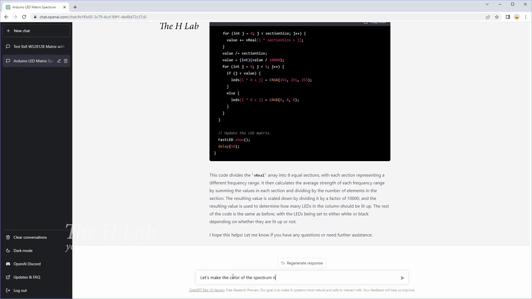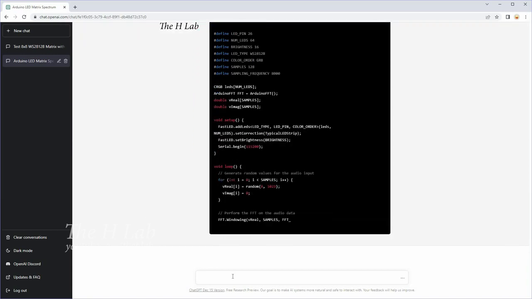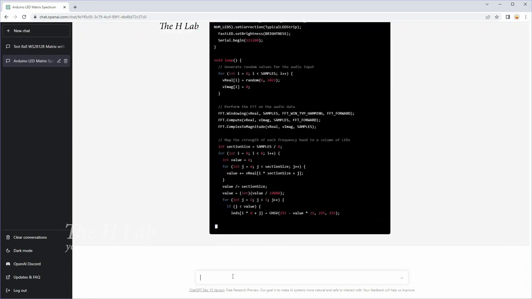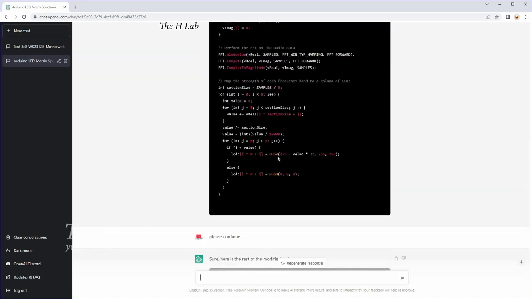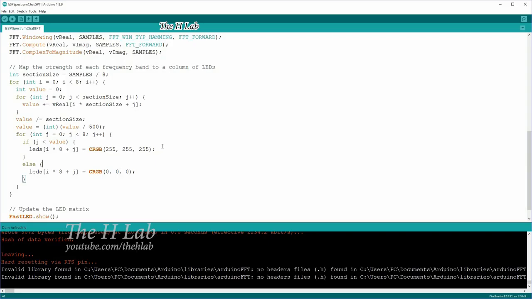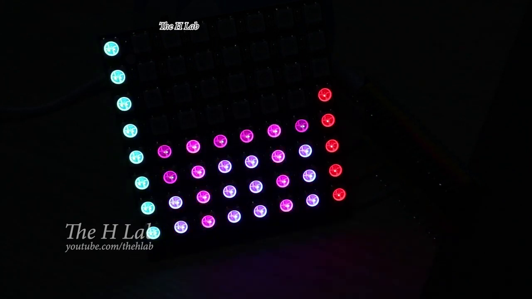I asked ChatGPT to add some gradients. As you have noticed, ChatGPT sometimes stops midway. The good news is that it will continue to respond if we complain. Okay, that's enough for today.